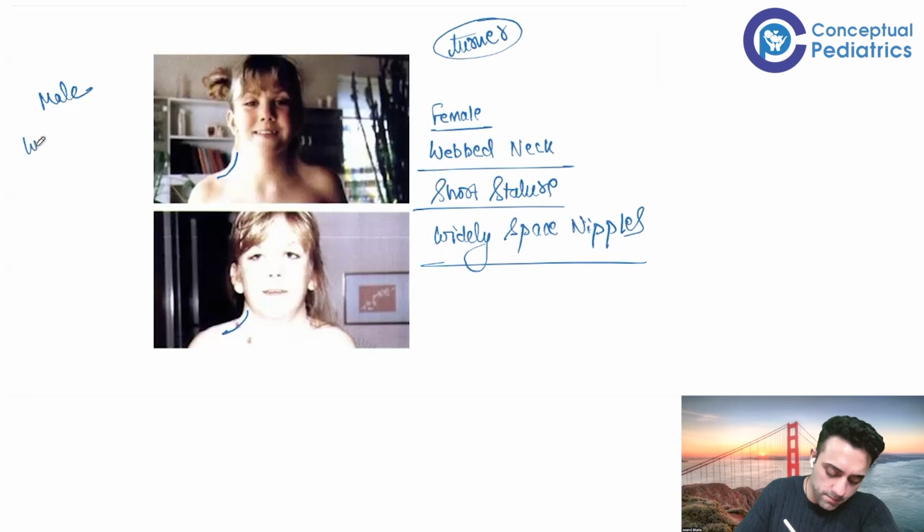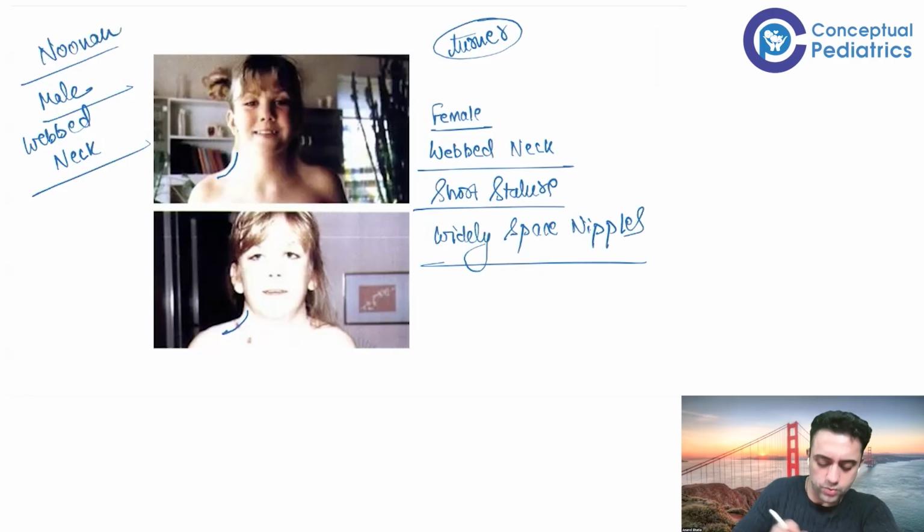If this is a male patient with a webbed neck, you will think of Noonan syndrome. Male patient with a webbed neck, you will think of Noonan syndrome.